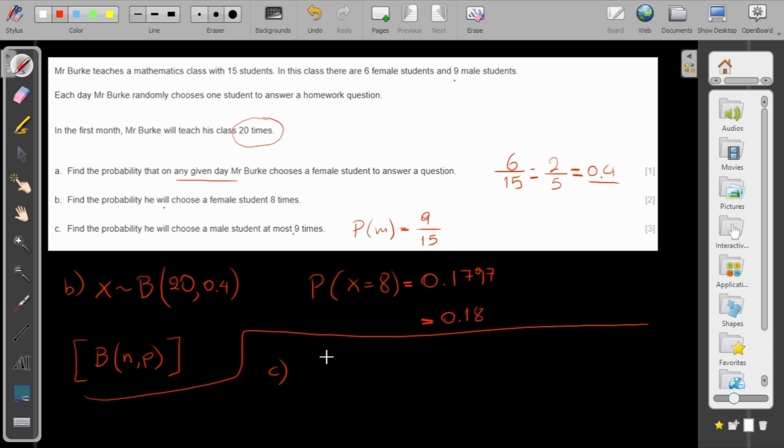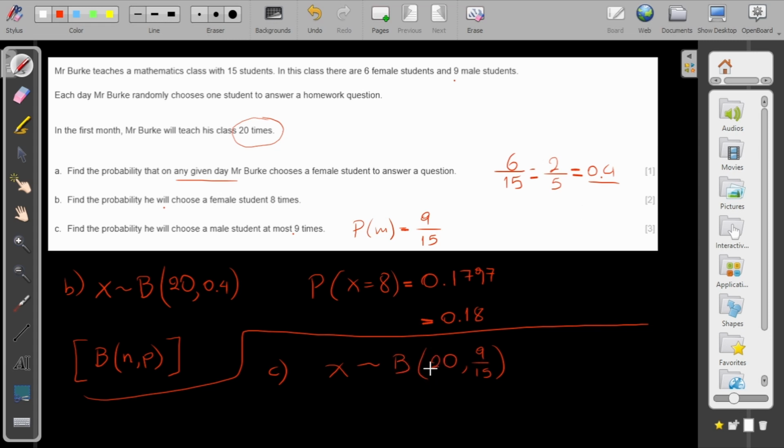Again the variable X will follow a binomial, because either I will get a male or not. It's the same as before. How many trials do I have? Again 20, but the probability of success of getting a male is 9 over 15. You can make it decimal also, but it is okay for now.